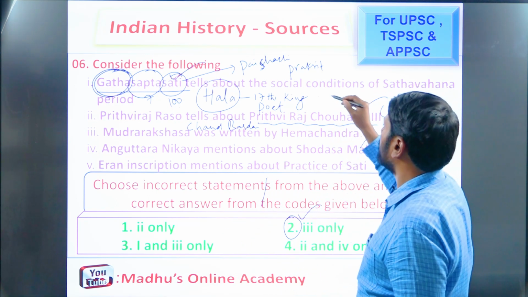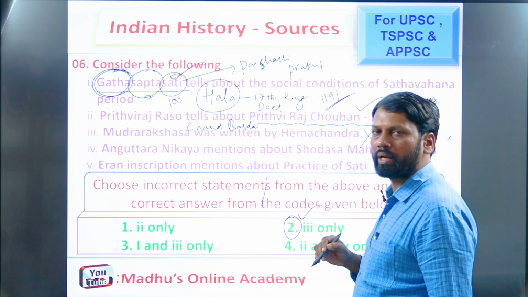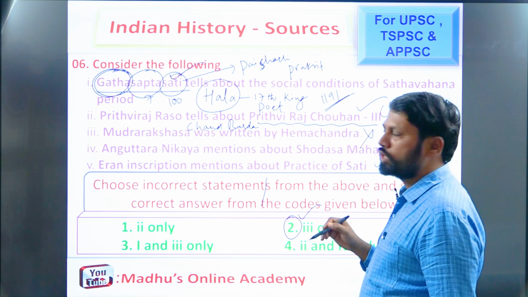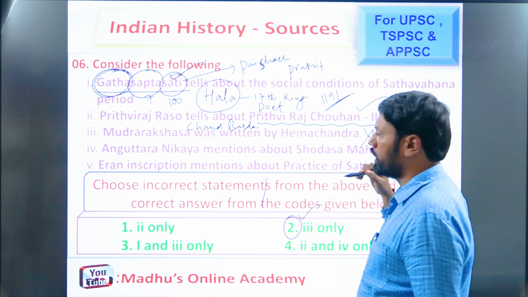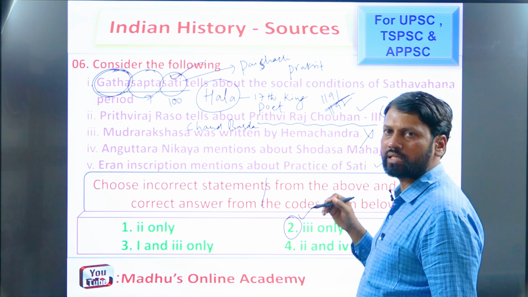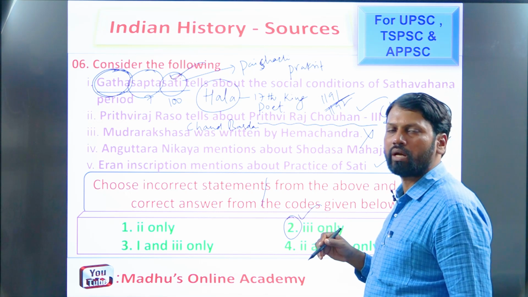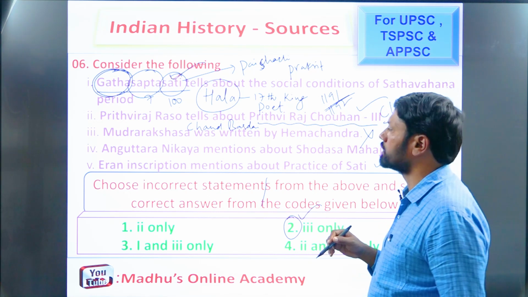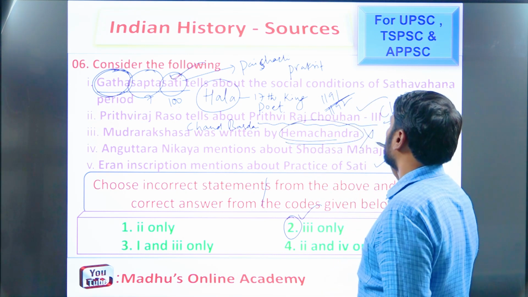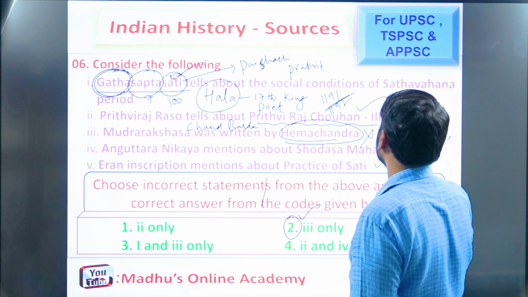In the year 1191, the battle of Staneshwar or the first battle of Tharain took place between him and his counterpart Muhammad Ghori of Ghor, in which he defeated Muhammad Ghori. Later, in the next year, 1192, in the second battle of Tharain, Prithviraj Chauhan III was defeated by Muhammad Ghori of Ghor, remember. Next, Mudra Rakshasa was not authored by Hemachandra, but it was written by, remember, Vishakadatta.